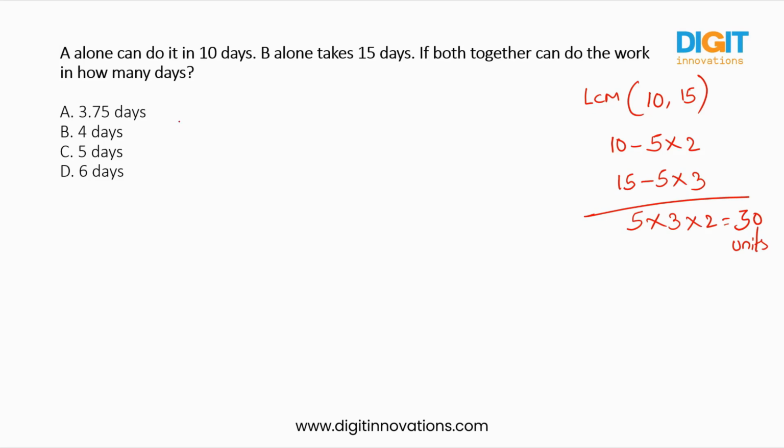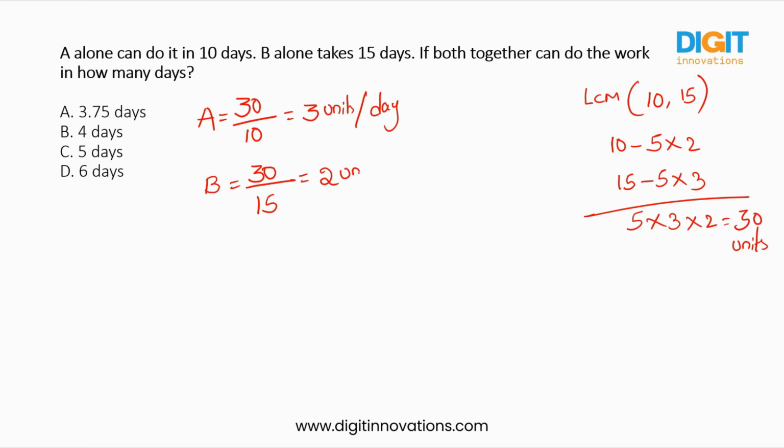Okay. So now let us find out how much work A can do in a single day. The total is 30 units, divided by how many days A requires to complete the whole 30 units. It is 10. So in a single day he was completing 3 units. When it comes to B, to complete these 30 units he was taking 15 days. That means in a single day, he was completing 2 units.